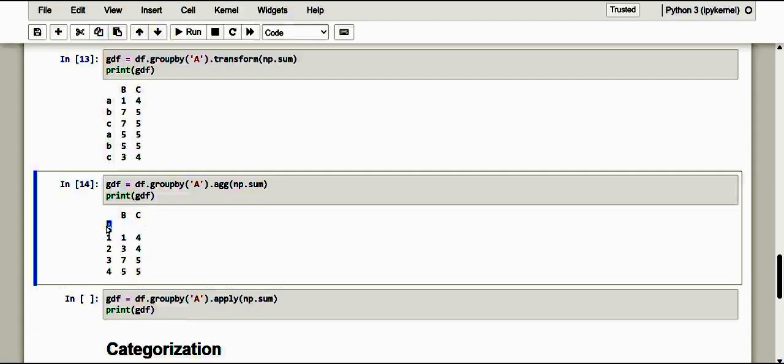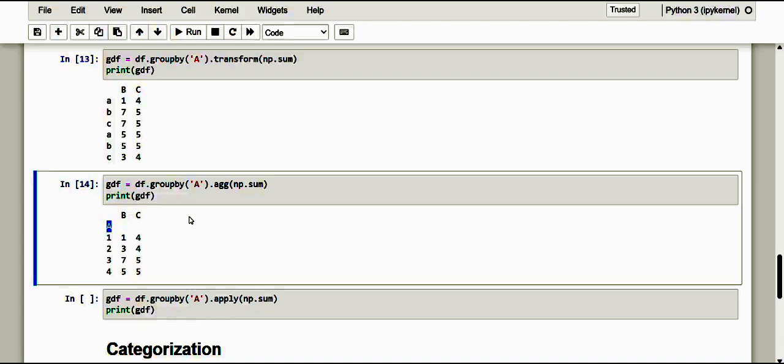And although, see, actually the same np.sum function has been applied, the results obtained are significantly different between the transformation and the aggregation. In fact, the aggregation necessarily produces a smaller result. The number of rows will now correspond to the existing groups, while for the other columns, the aggregation function replaces the different values with a single value, that is the result.